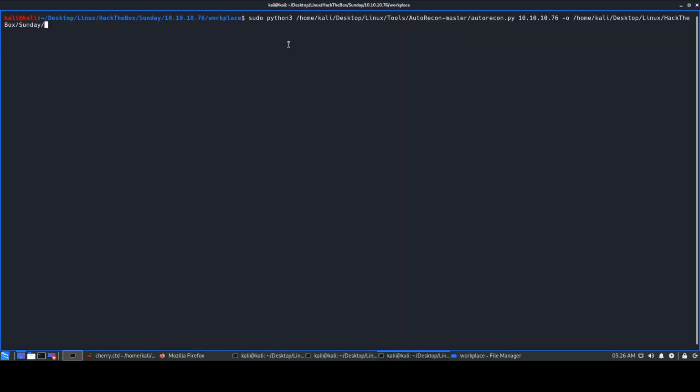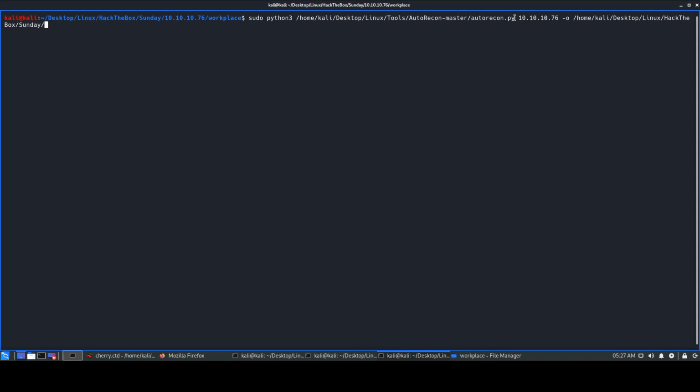The first thing I always do is run an AutoRecon scan. I'll be using sudo because I want to run this tool as root, since I'm running the system as Kali, and there's a UDP scan which will not run otherwise. If you don't know what AutoRecon is, it will do a full TCP nmap and a quick TCP nmap scan to find open ports and services. Based on those open ports and services, it will do additional scans. If it finds port 445 open, that is SMB, so it will try to check for additional information there. So that's what the AutoRecon tool is.